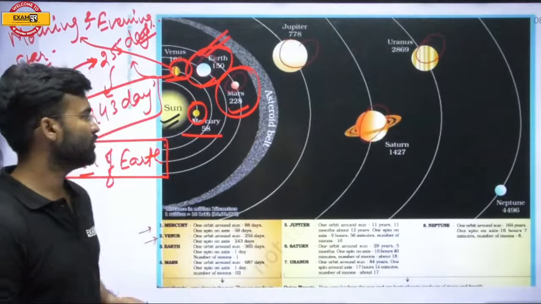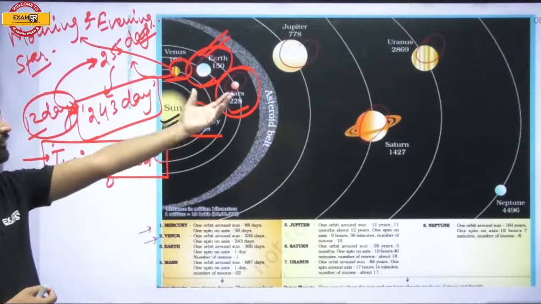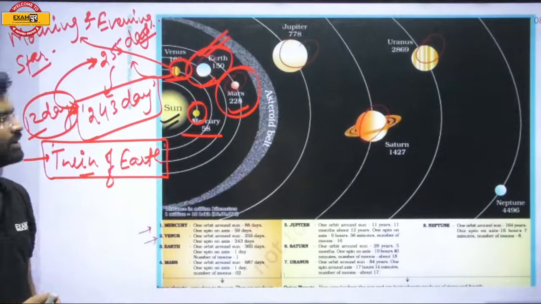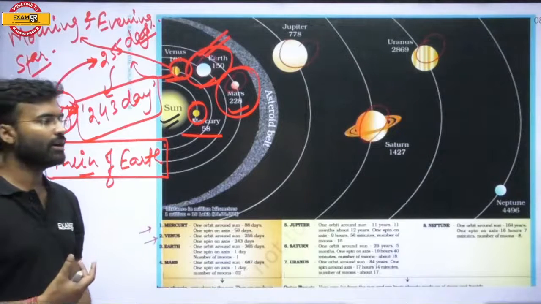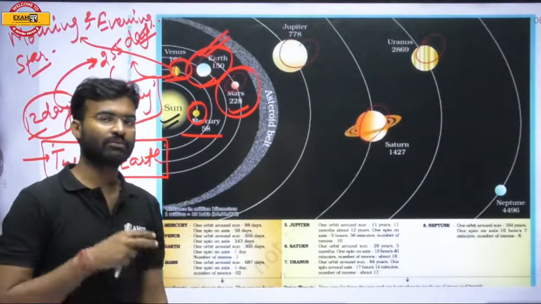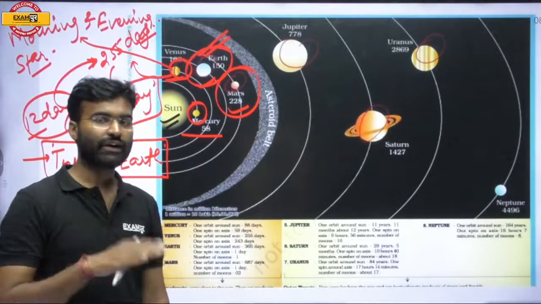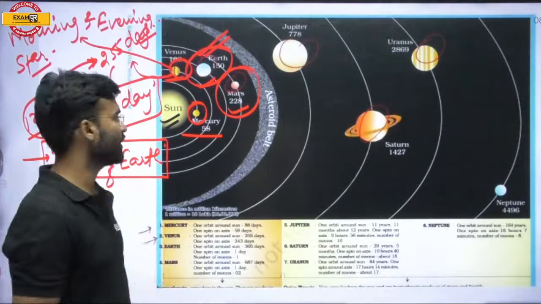India also started to explore Mars with the Mars mission, and NASA and all the developed space agencies are trying to explore Mars and find a way to survive on it.